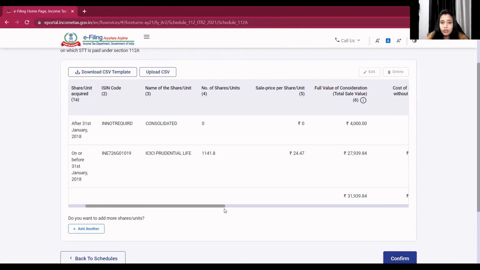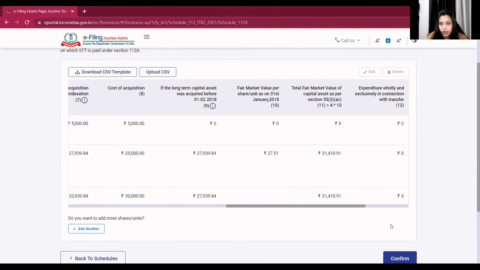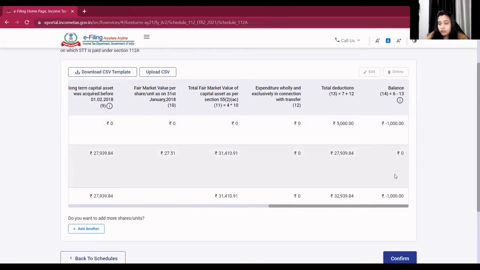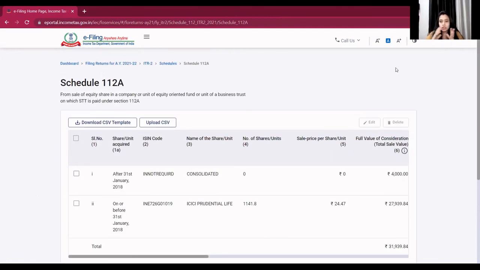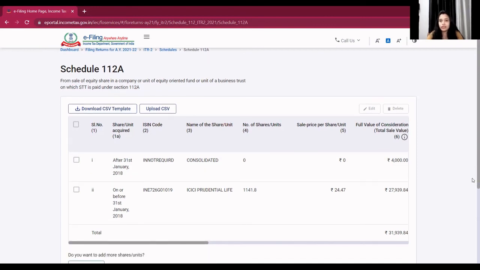Here it automatically calculated the grandfather rule and calculated the balance, which means whether it is a long-term capital gain or long-term capital loss. So in my case, it was zero. Neither was it a loss, nor a gain. So this is how we can fill the schedule 112A. Hope this video helps you to fill your ITR2 carefully, and hope you have understood this grandfather rule in case of sale of equity share and how we can fill the schedule 112A.